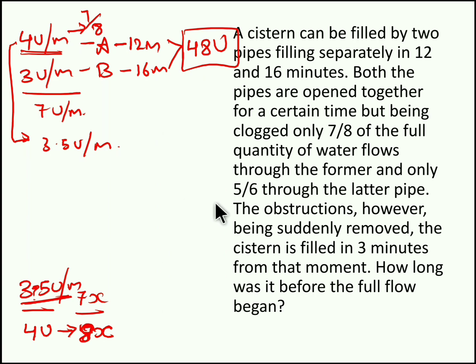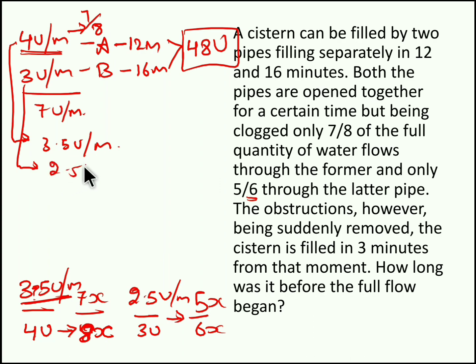Similarly, in the second pipe, 5 out of 6 through the latter pipe. Due to clog, only 5/6 is getting filled. So here you have to compare the 6 parts with this 3 units per minute. So 5 out of 6 is getting filled, right? So here the 6 parts is nothing but 3 units. So this 5 parts will be 2.5 units, right? So half of 6 is 3, half of 5 will be 2.5 units per minute. So pipe B will fill only 2.5 units per minute. So totally 3.5 plus 2.5, we get 6 units per minute. Now keep this thing as it is.